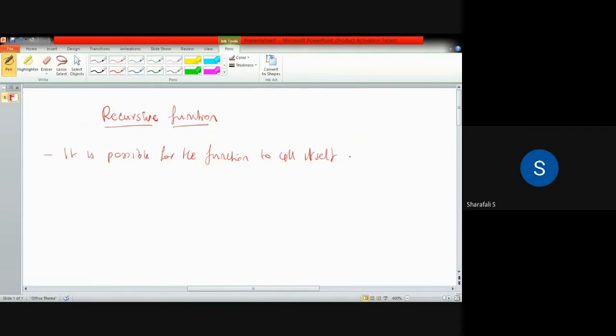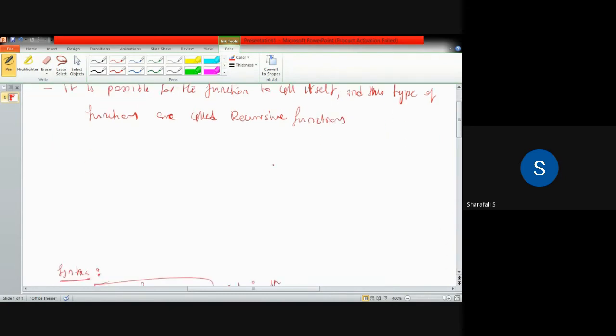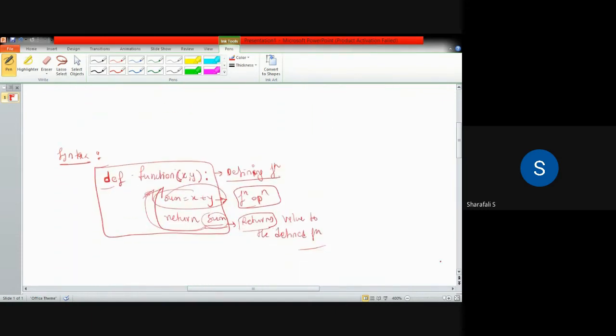and this type of function is called a recursive function. So in some cases we require this kind of function. The function calls itself. So I will be just erasing this.